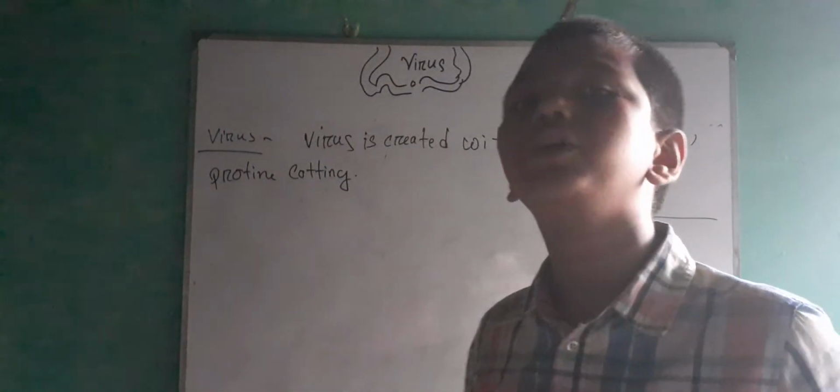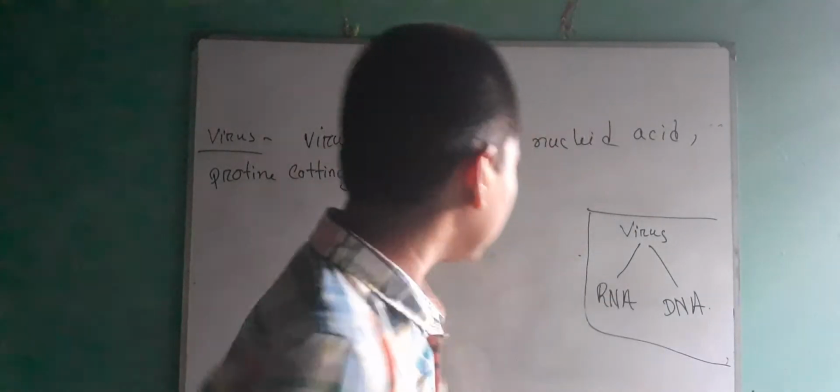Now, let us talk more about virus. In virus, the cytoplasm and plasma membrane are totally absent, as I have said. Here I am writing.